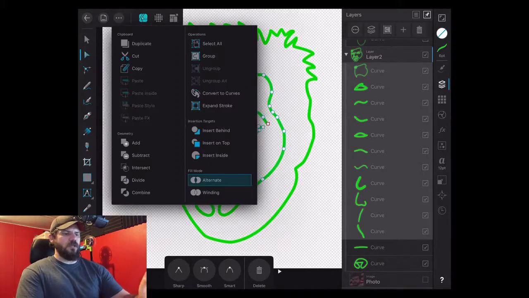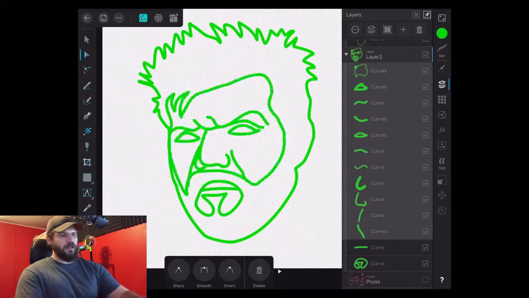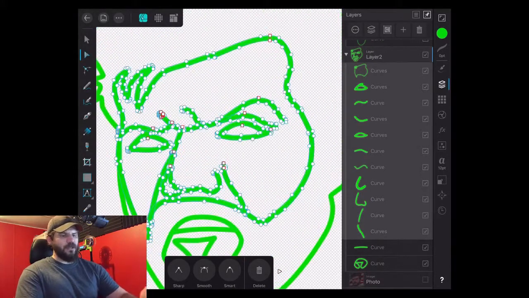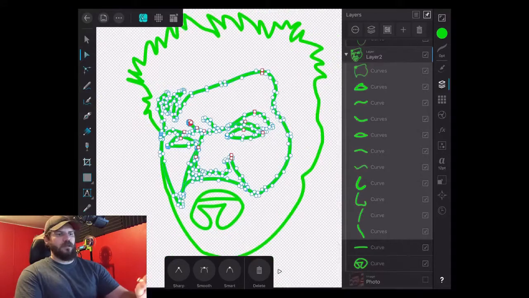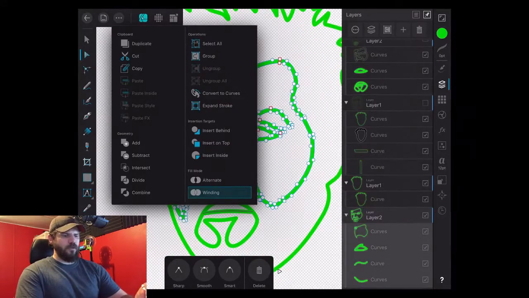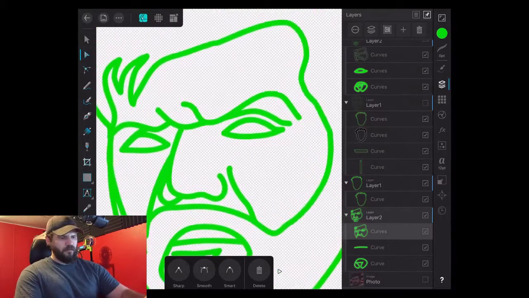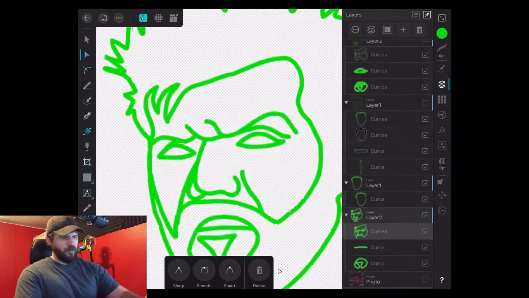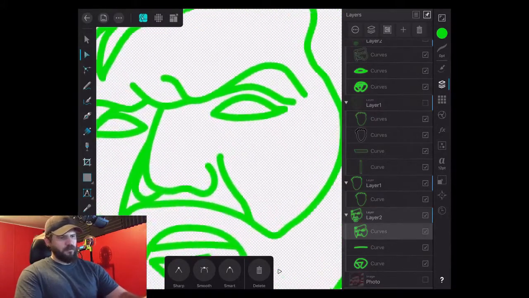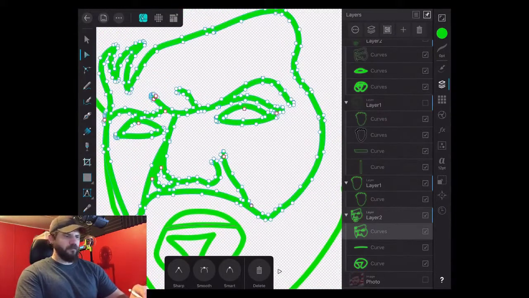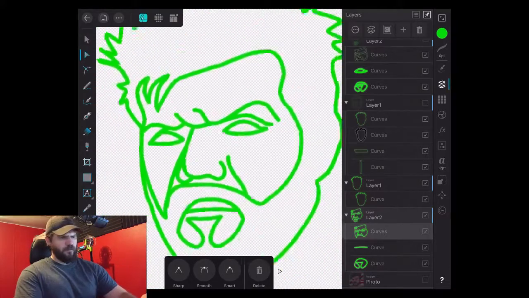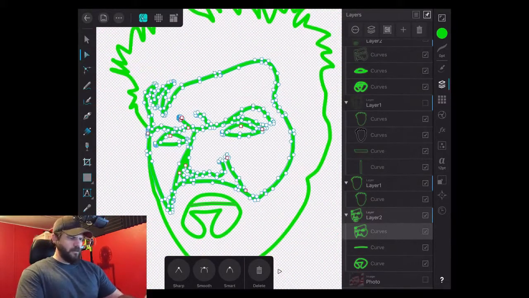We go to here, we are going to expand the stroke. That turns those lines into actual objects. Then we will add all of these, and that makes it one big object. An object of lines there. Alright, so that's how you got that.